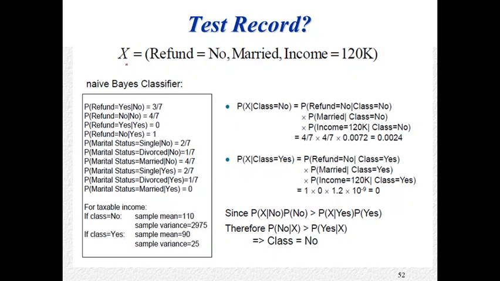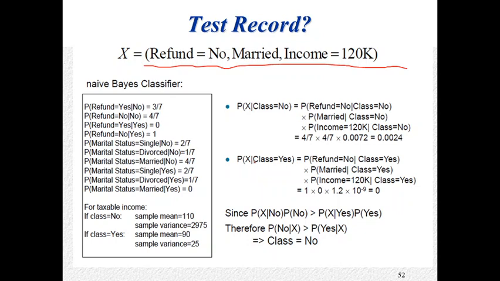Then this is actually the new test case coming, and the values for the features are refund equal to no, married, and income is equal to 120k. Then which class does this new test case X belong to, whether yes or no? What we have to do is find the probability of X given class no and the probability of X given class yes, using Bayes theorem.